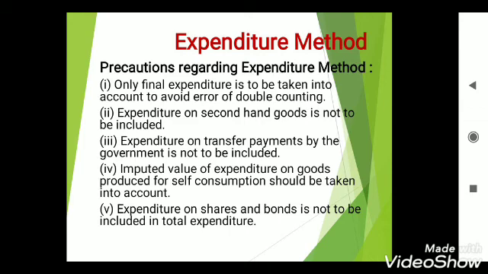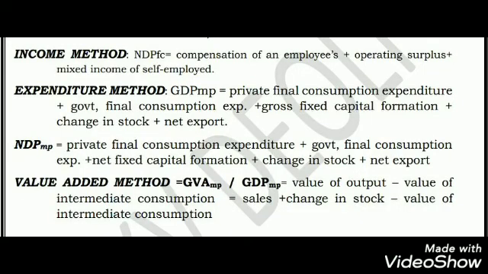For example, scholarship given to students or old age pensions given to senior citizens, that is not included in GDP here. Then fourth is imputed value of expenditure on goods produced for self-consumption should be taken into account.